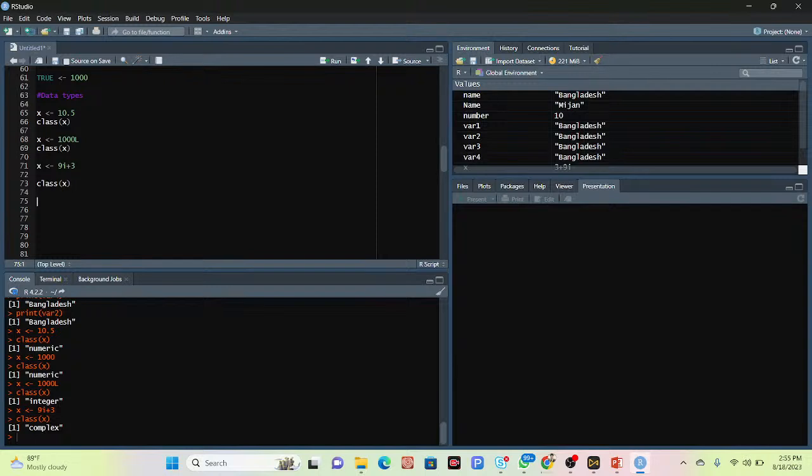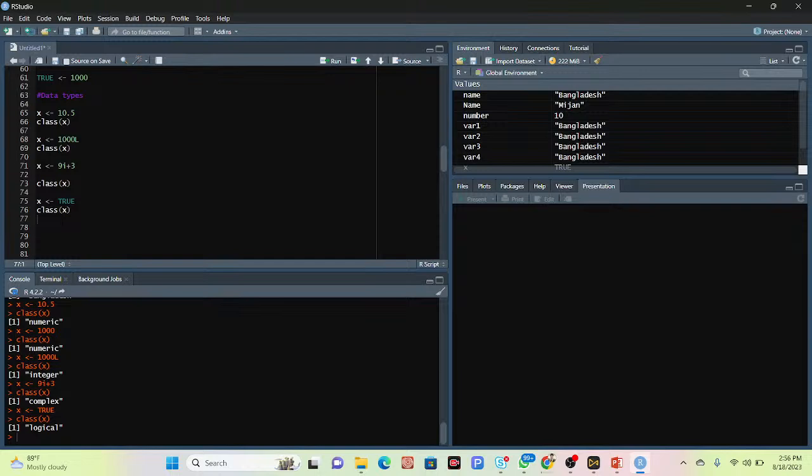Okay. So now I take another variable, suppose x, and store it in here. So use the symbol for storing. Mainly it is the equal sign. We are also using here the less than and hyphen, and store a value such as true. Now I simply use the class function for checking the data type. So class x, you can see I get logical. So mainly there are 5 types of data: numeric, integer, complex, then character and logical.